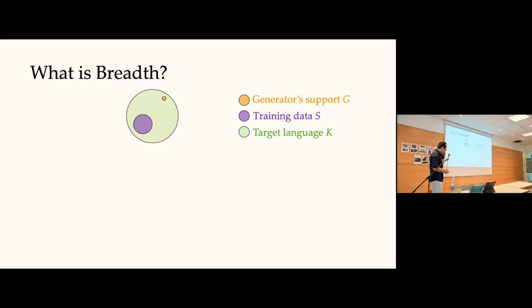But let's maybe try to explore a bit more what we mean by breadth, what it should capture and why it's important. So here I have this small picture. The generator is outputting some infinite set in the target language, but it's a very small set. So this generator, I want to say intuitively, has low breadth, whereas this one has larger breadth, and this one has even larger breadth. So we want generators with large breadth in some sense. Ideally, it should just generate everything in the target language except the training data set, which it is not allowed to repeat. Why is this relevant?